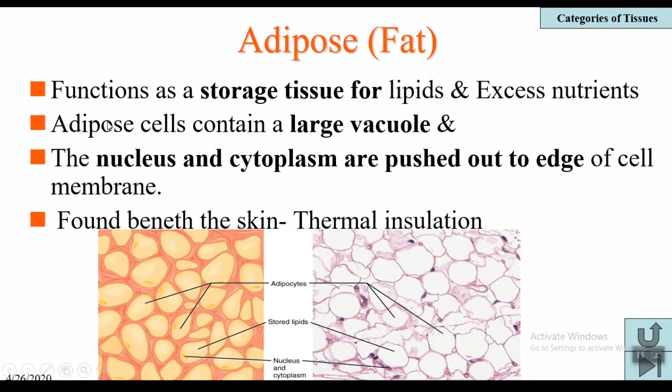And these adipose cells contain a large vacuole, and the nucleus and cytoplasm are pushed out to the edges of the cell membrane. That's why in the cell itself, the nucleus is peripherally located and cytoplasm is also peripherally located. The centrally located vacuole is observed. This is a peculiar character of this type of tissue. It is found beneath the skin and acts as a thermal insulator. You can observe it in aquatic mammals and sea cows, and also in the hump of a camel. All these are examples of adipose tissue.